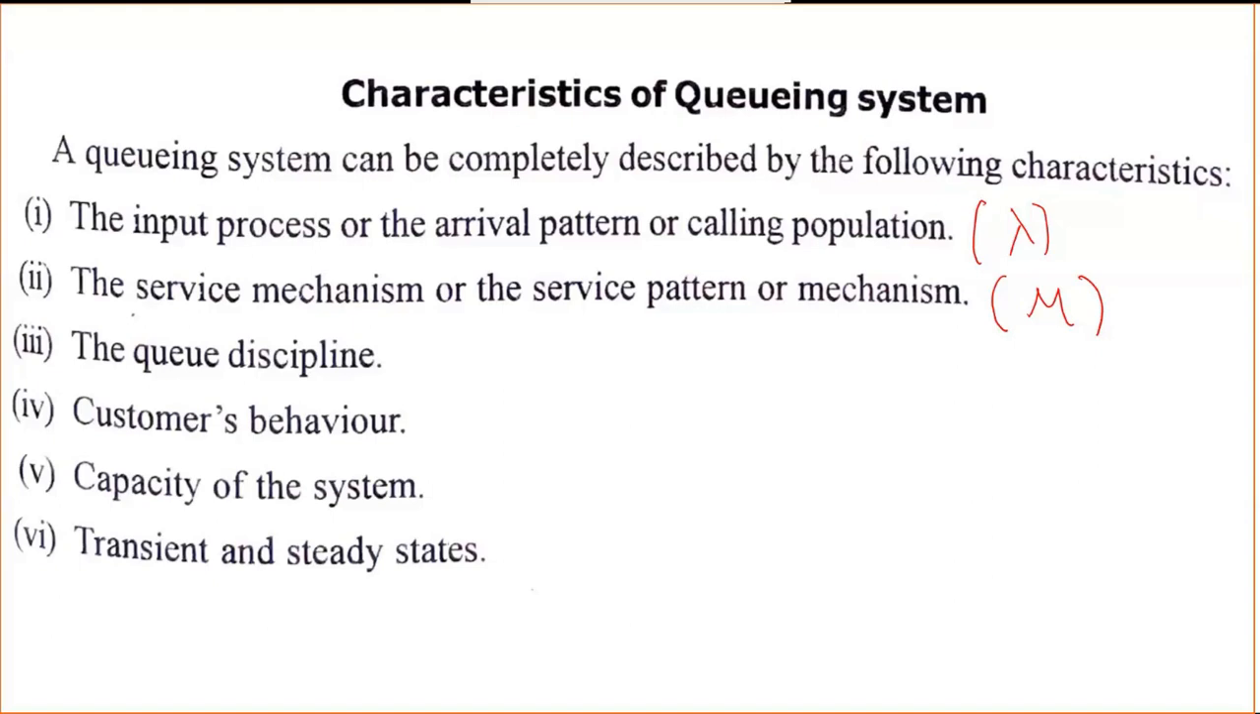Next, the third one is the queue discipline. What do you mean by queue discipline? While standing in the queue, we should follow some queue discipline. There are many queue disciplines. One is FCFS, also called FIFO, and LCFS, also called LIFO, and the next one is random, that is SIRO, or the special category.